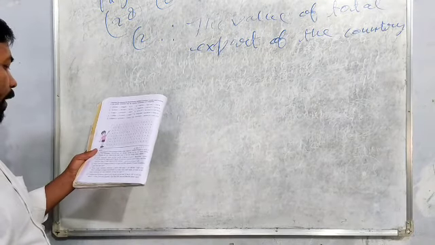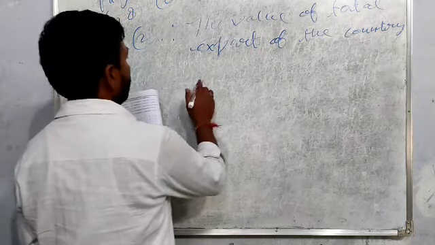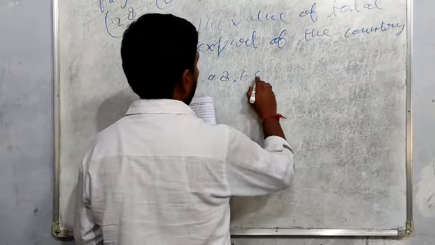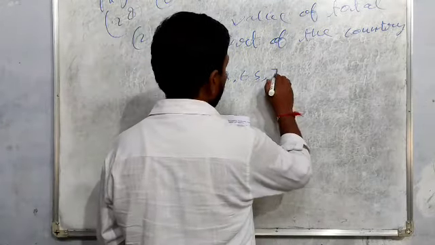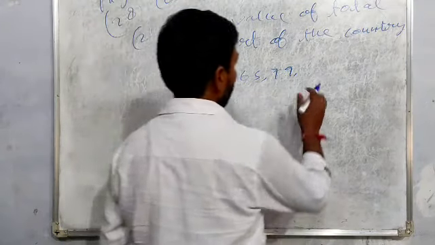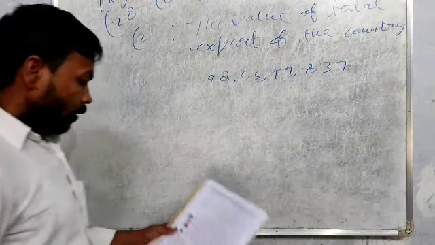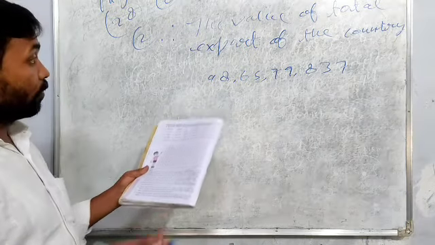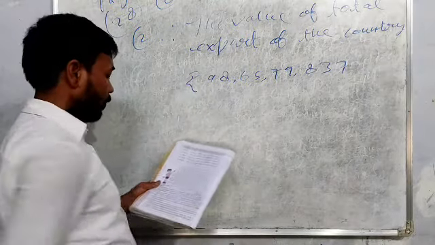So we have to arrange. The first amount given is 98 crore 65 lakh 79,837. This was the exported food grains worth rupees this much. This is written in rupees.